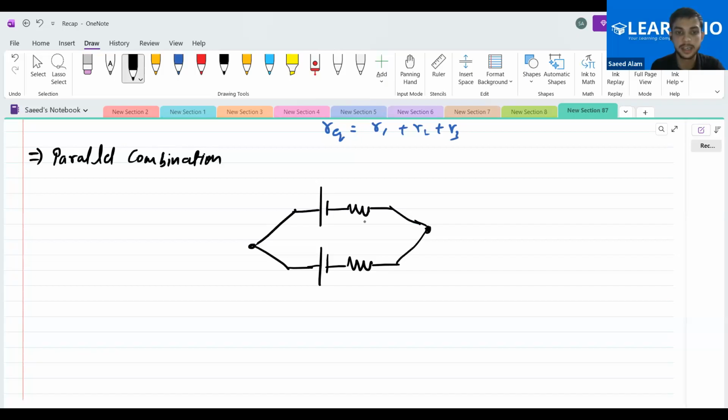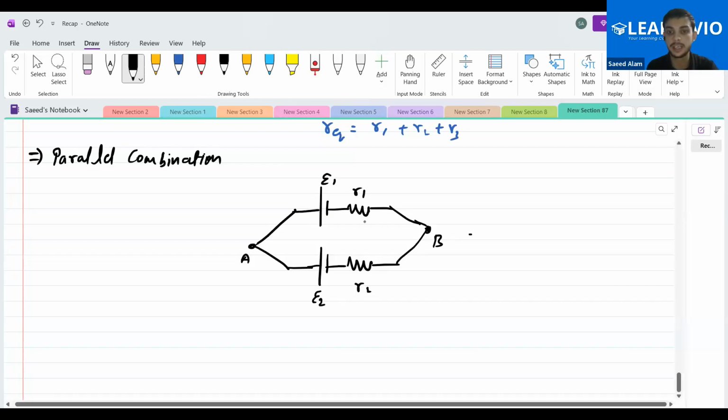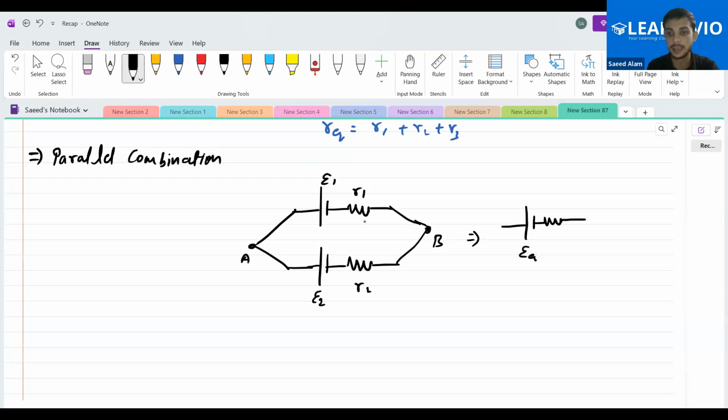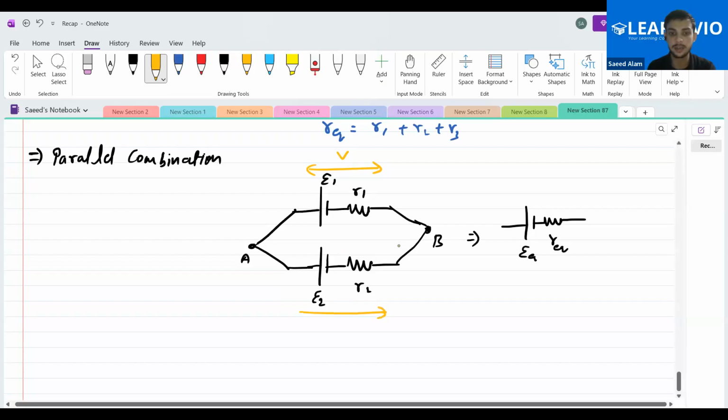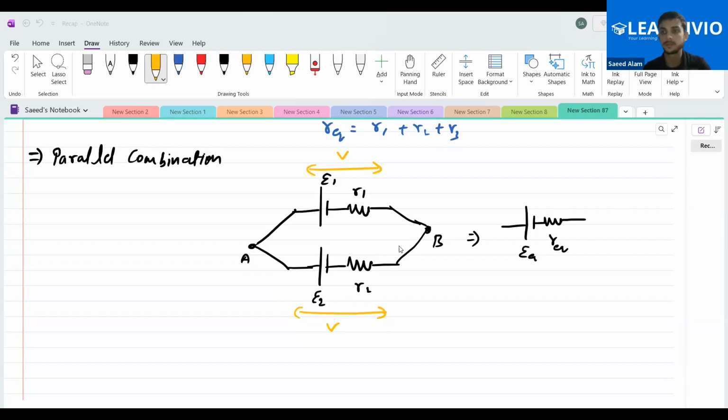So this is the circuit that is being joined across AB. Let it be E1, R1, and let it be E2, R2. Our aim, again, is to replace it with a circuit like this, with E equivalent and R equivalent. Is this clear to you people? Yes, sir. Now the terminal voltage across the first cell is the same as the terminal voltage across the second cell. Yes or no? Yes, sir.